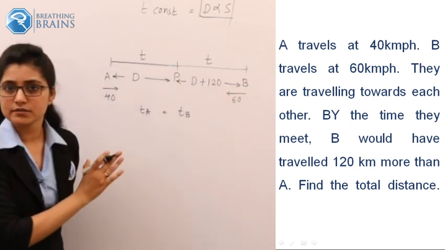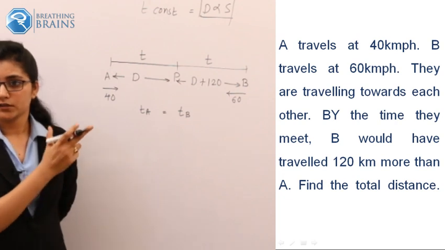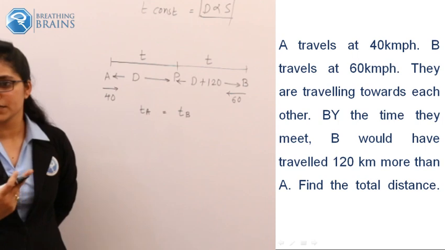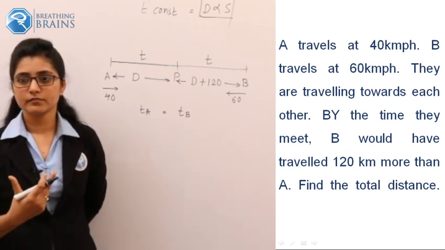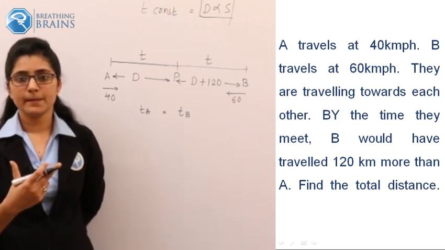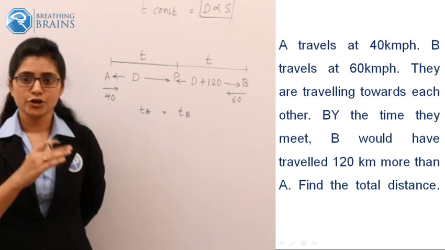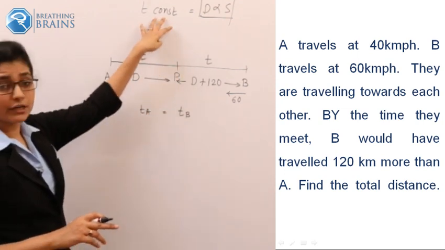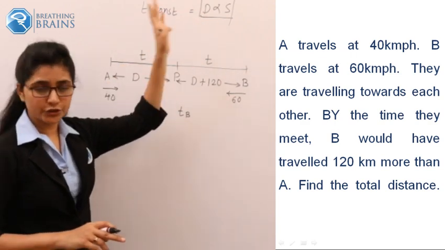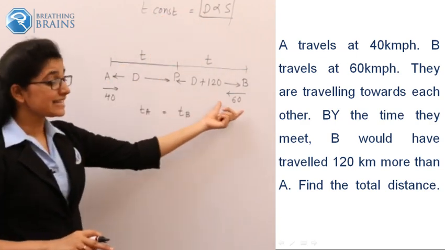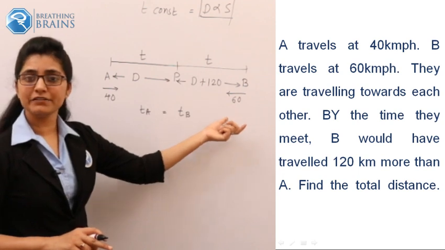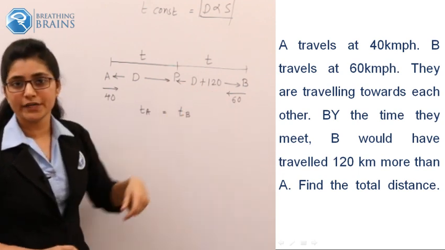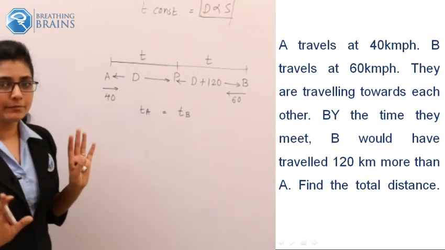Did you get this? This is very important. Or do you want to repeat this concept? Okay, we should move forward because this is very easy. When your time is constant, your distance is proportional to your speed. So the person traveling at the speed of 60 km per hour should travel the distance d plus 120. And now the problem statement is very easy.